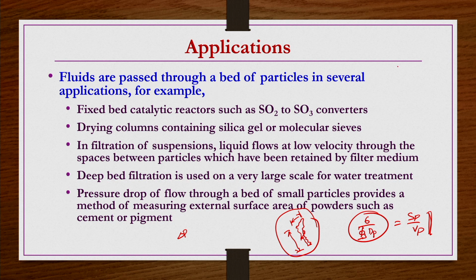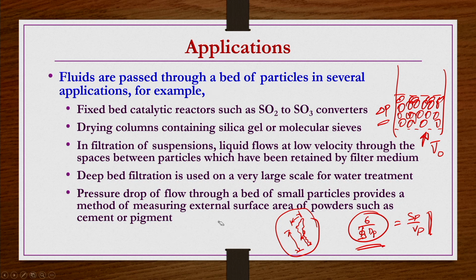We can take this particle in a column as a packing material like this, right, and then you allow some non-reacting, non-corrosive fluid to flow through these particles which form the bed, and then for this bed, for a velocity V naught bar, you calculate the pressure drop experimentally, right.